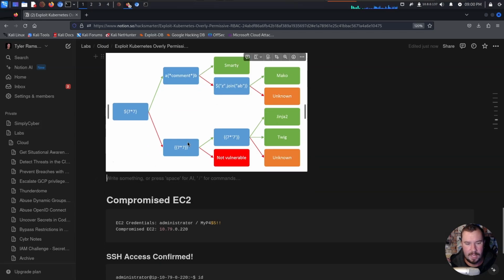So we know 7x7 works, okay? So then we have this payload right here. If this works, it's going to be either Twig or Jinja 2. I don't know if I'm saying that right. So it's going to be one of those two payloads. So let's go ahead and try this one and see if it works.